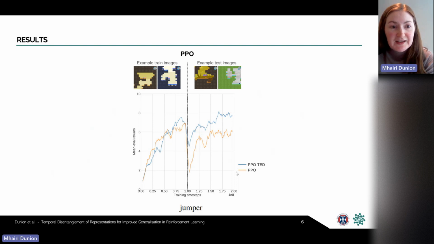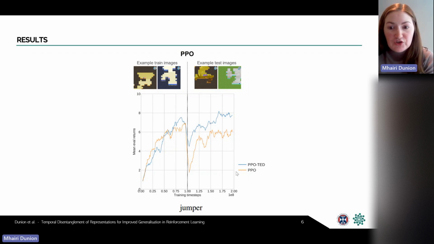We now have things like the goal position or the layout of the level, as well as things like colors. So we're training on 100 levels of the hard difficulty. And again, we switch to a test environment at the vertical dotted line, which is 100 different hard levels, and we continue training on that test environment.